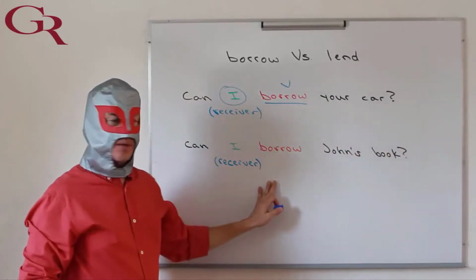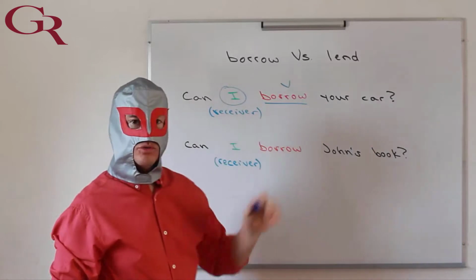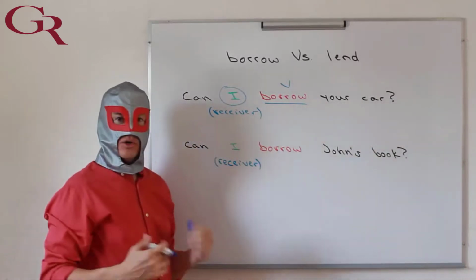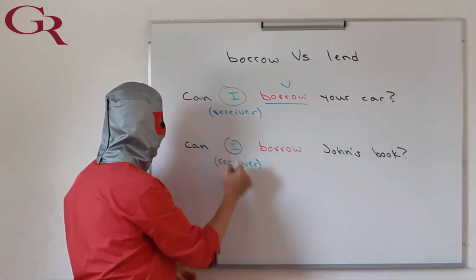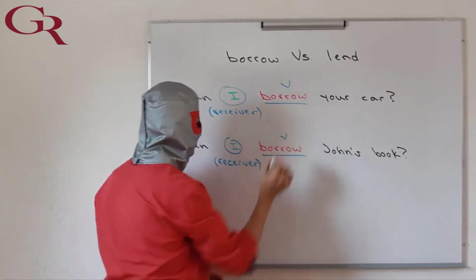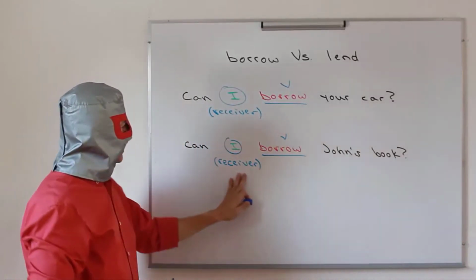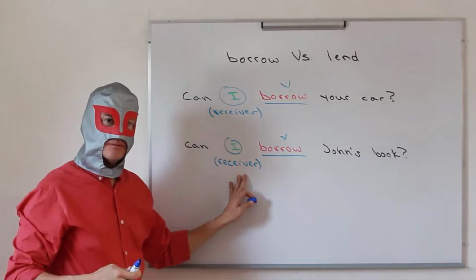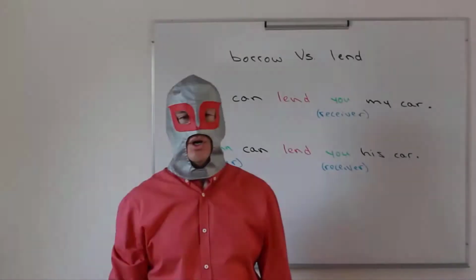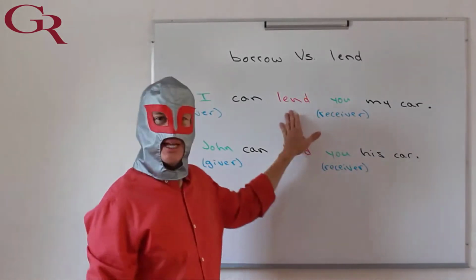Here we have another example. Can I borrow John's book? Once again, we have the receiver before the verb. So once again, the verb to use is borrow. Can I borrow John's book? Okay, now let's take a look at the verb lend.